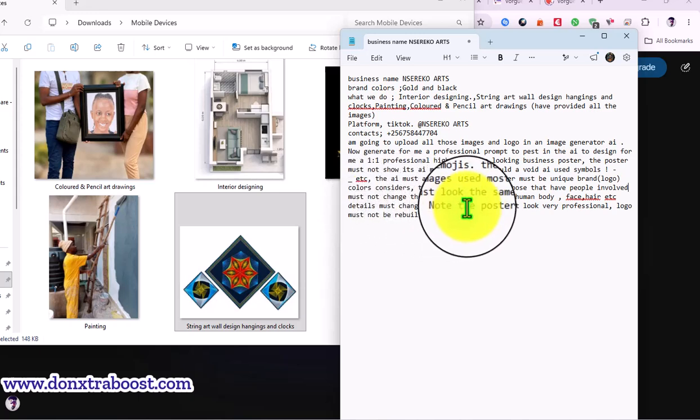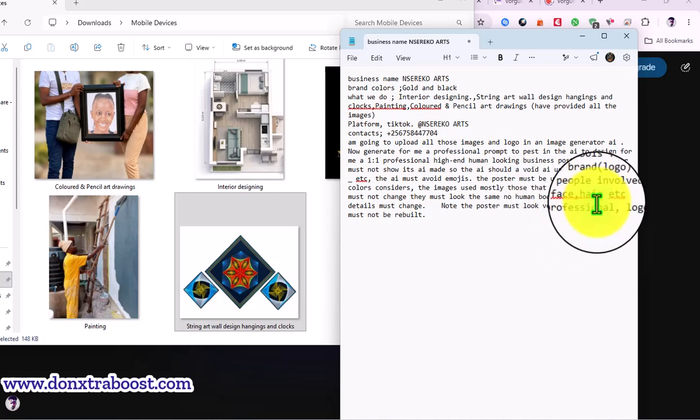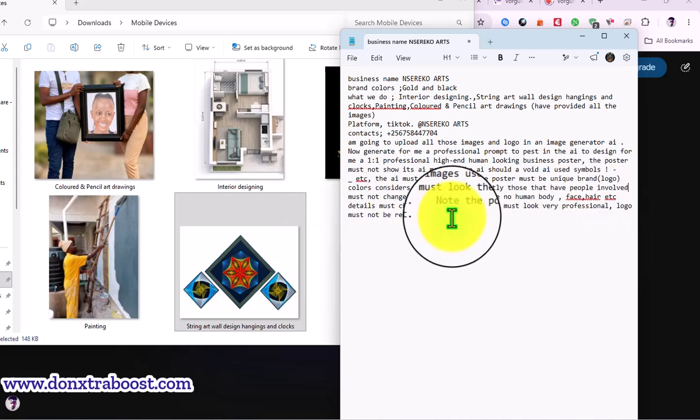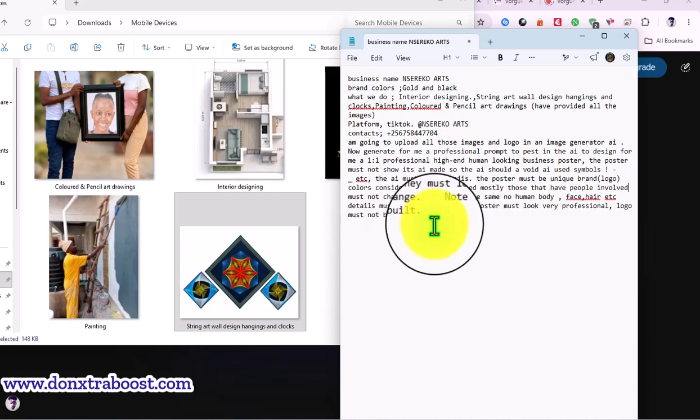They must look the same. No human body, face, hair, etc. details must change. Note, the poster must look very professional. Logo must not be rebuilt.